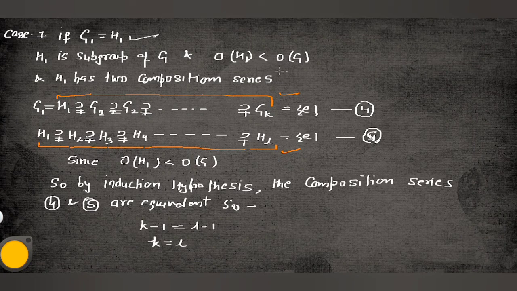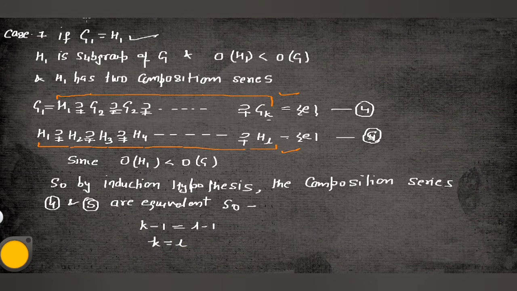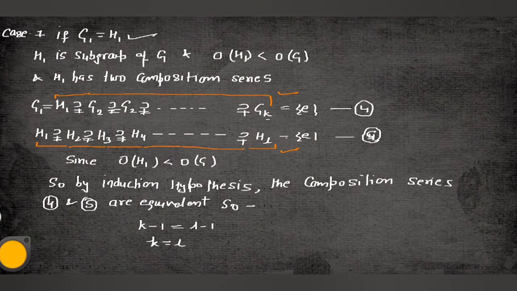This result holds for H1, because we use the statement that for all groups having order less than the order of G, the result holds. And what is the result? That if two composition series exist, both are equivalent. As the order of H1 is less than the order of G, two composition series will exist for H1 and both are equivalent.